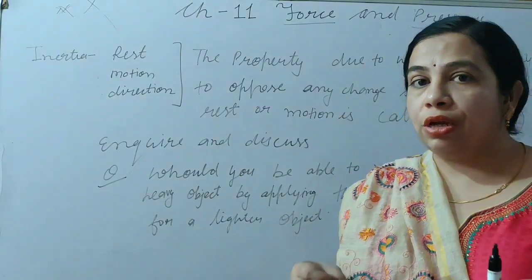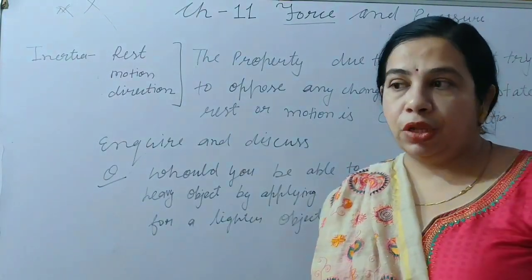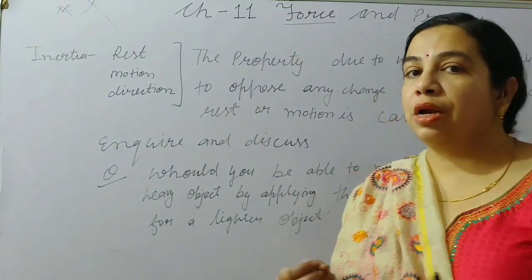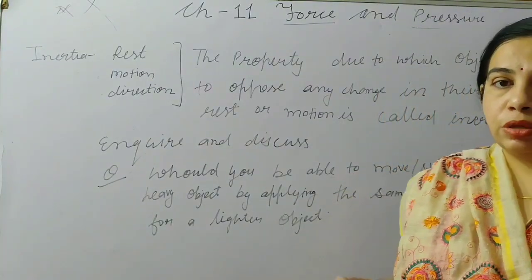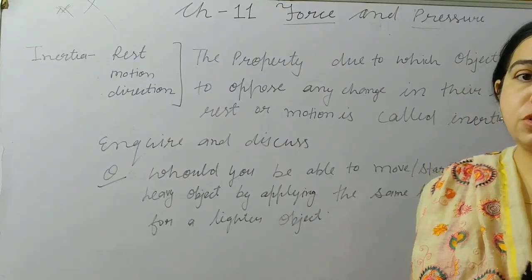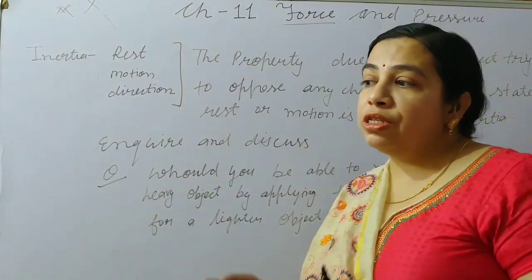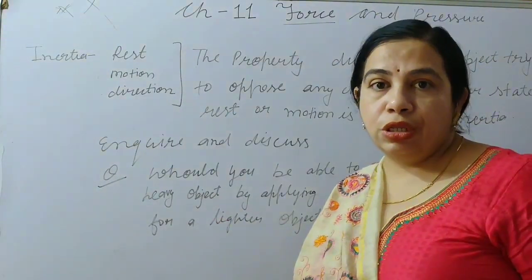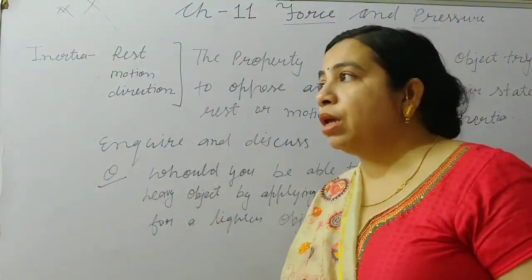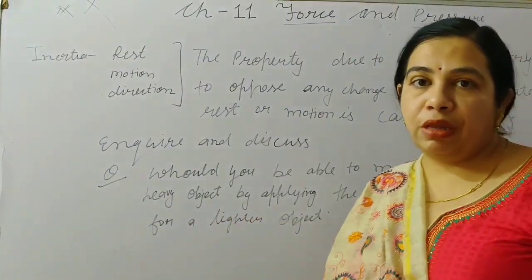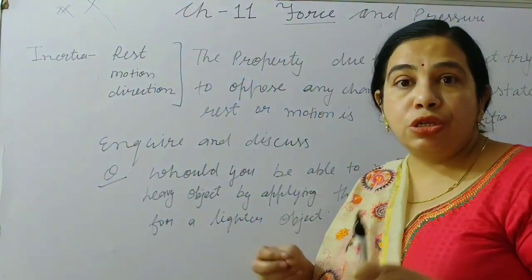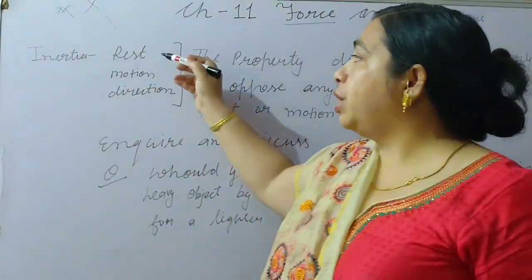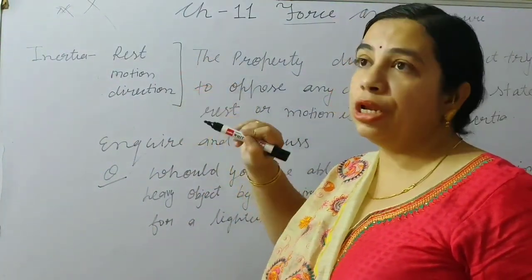Whenever we try to give a change in that state, it may be that we try to put it in motion, or we try to change its direction, or other kinds of changes. That object always tries to keep the same position; it will oppose the change in position. So whenever an object is not changing its position, that is due to inertia. Inertia will be of three types: rest, motion and direction.